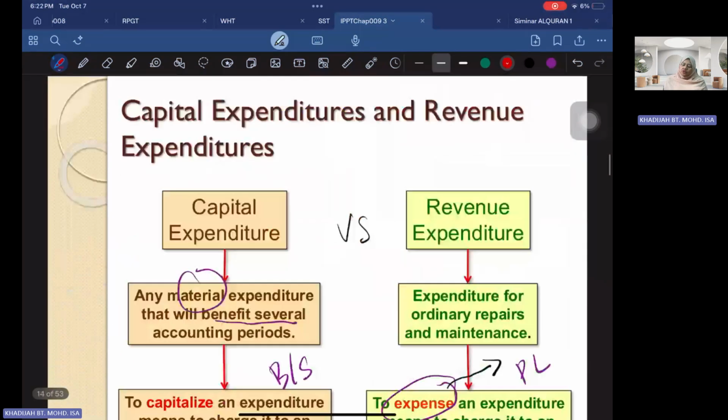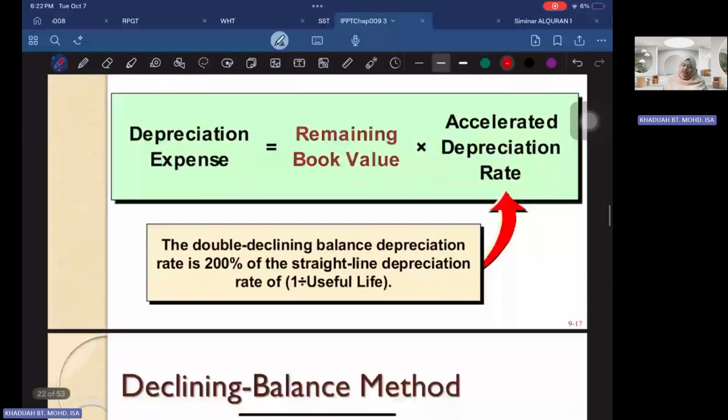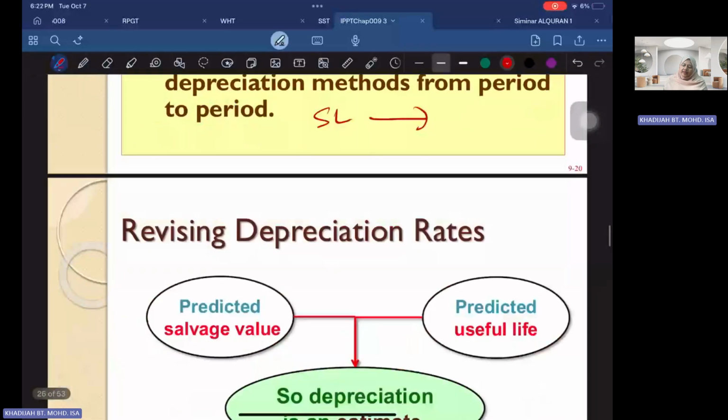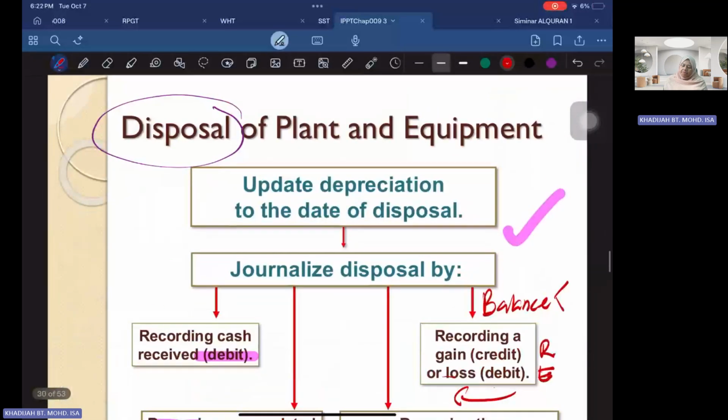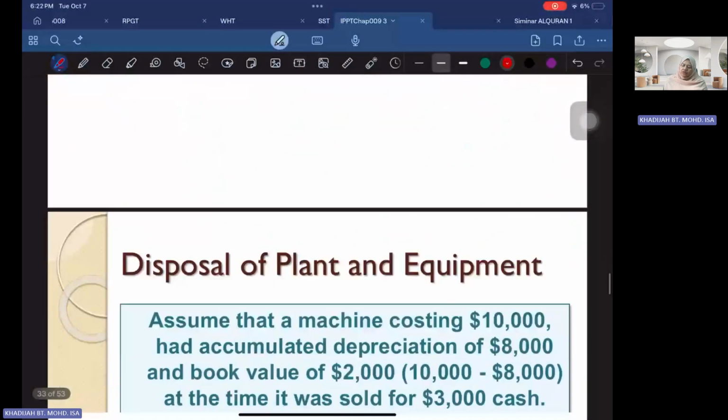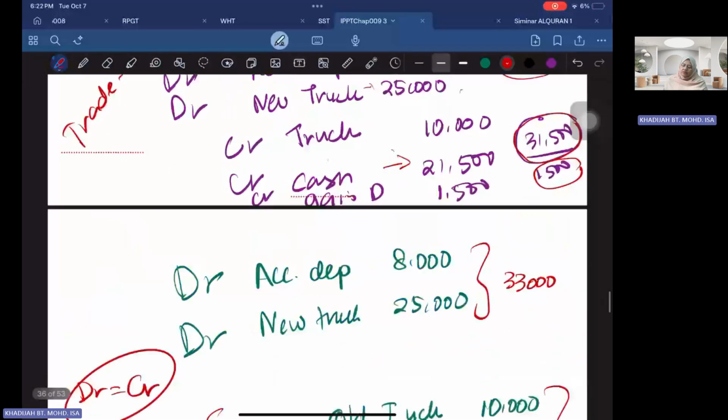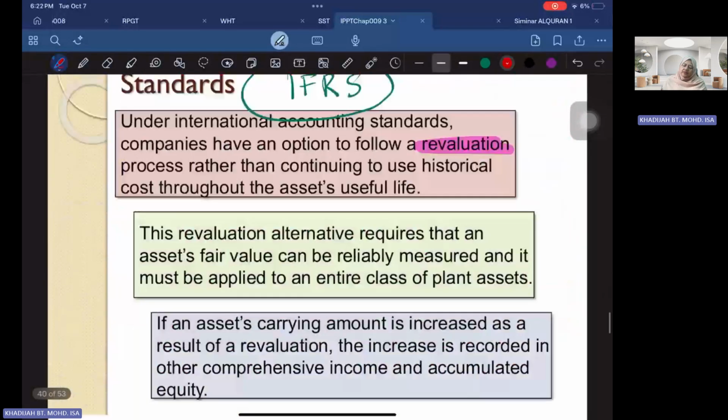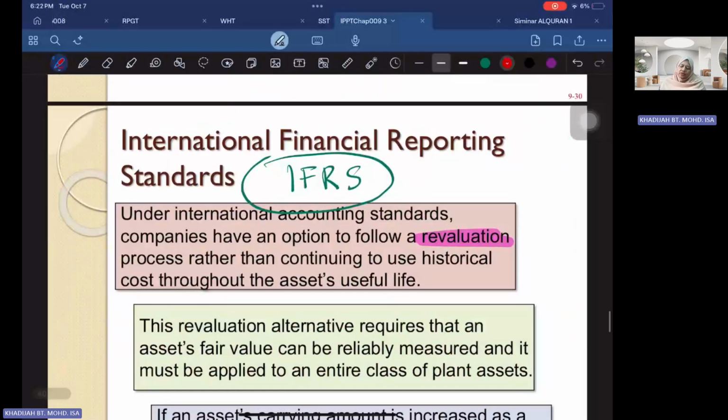Okay. So under IFRS, I mentioned earlier, what is IFRS? Let's go back to your slides on the IFRS. International Financial Reporting Standard, or IFRS, is the standard being used internationally, including Malaysia.